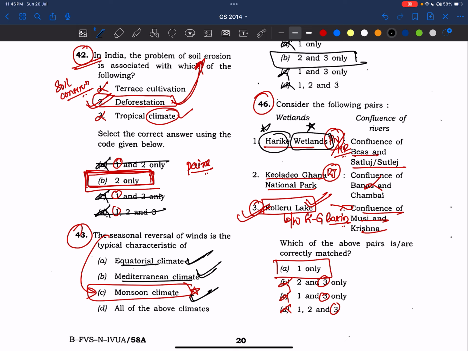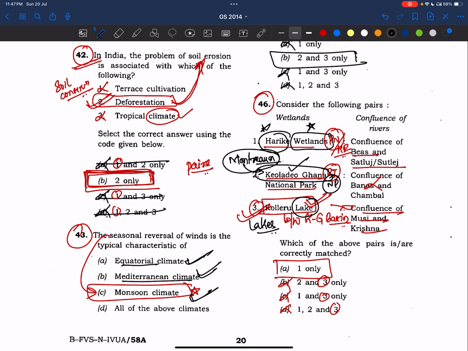Right? Now, Keoladeo Ghana National Park, we have already seen the question on Montreux record of Ramsar. This was there. Keoladeo Ghana National Park is part of the Montreux record, and also the other lake, Loktak Lake. Presently, there are two entries in the Montreux record from India. Right? So this national park becomes important. And now see Kolleru Lake. So lakes also become very important. Right?